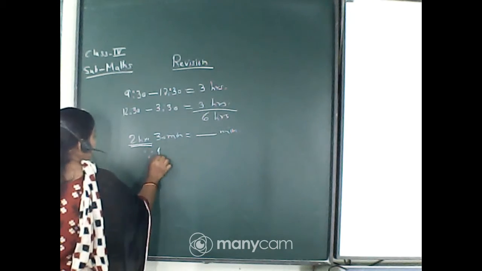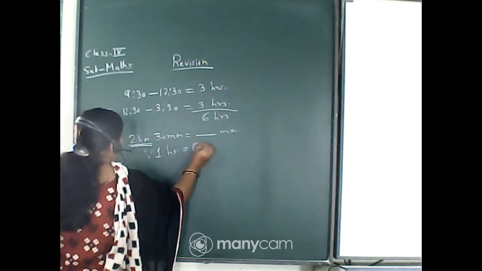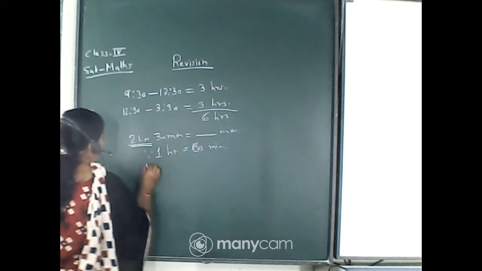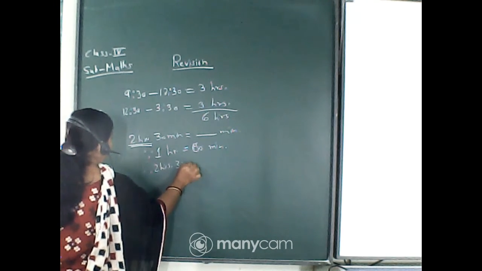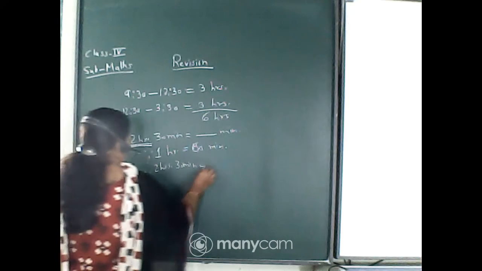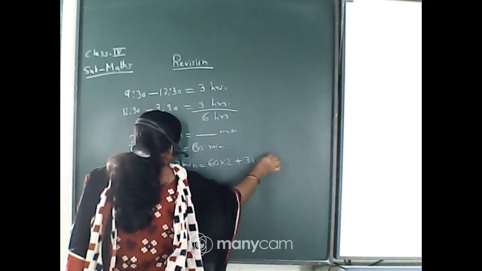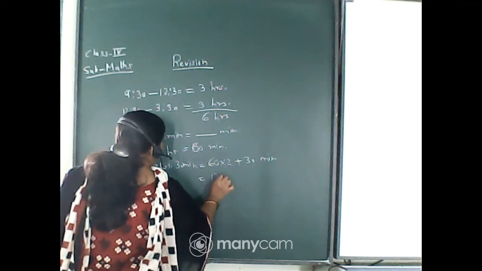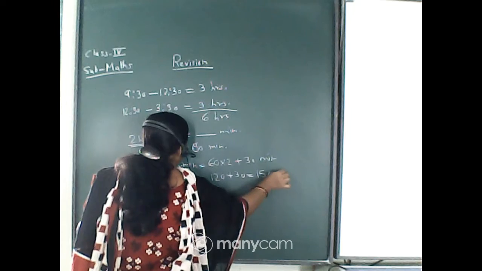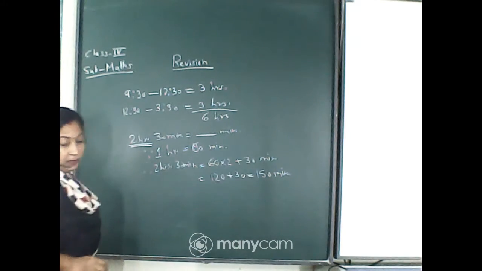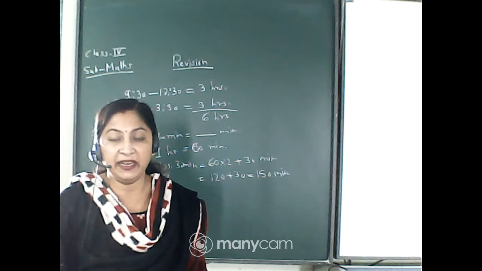Since 1 hour is equal to 60 minutes, therefore 2 hours and 30 minutes is equal to 60 into 2 plus 30 minutes. That means 120 plus 30 is equal to 150 minutes. That means option number C, 150 minutes.